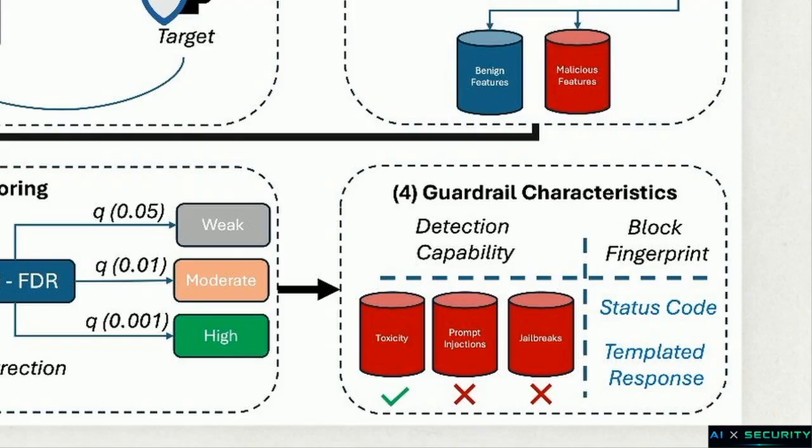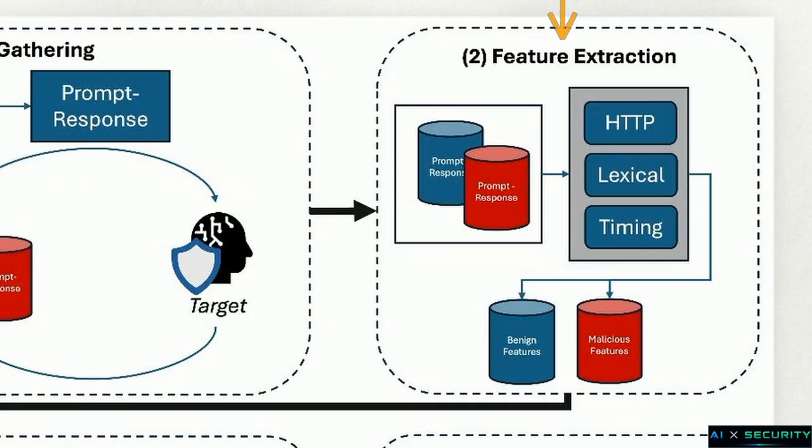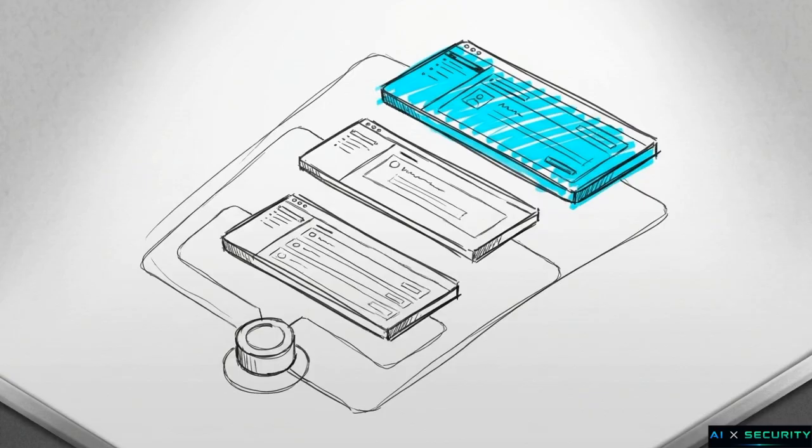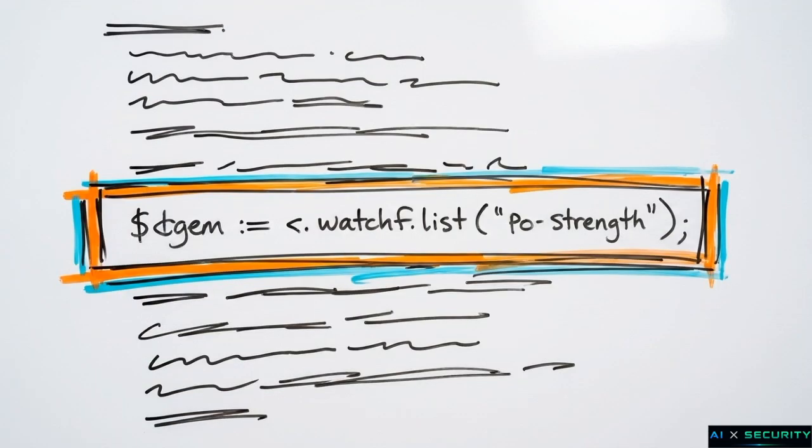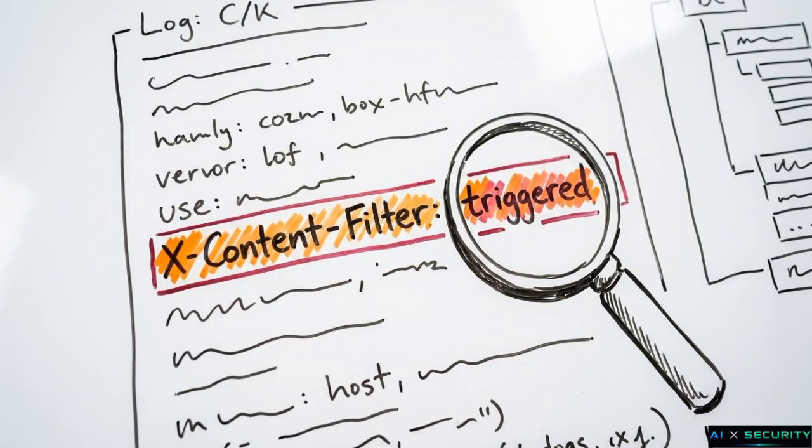Phase 2 is feature extraction. Operating entirely black box, the algorithm strictly constrains its observations to the data returned via the standard API interface. It captures HTTP, lexical, and timing metrics. On the HTTP layer, the system monitors for leaked network features. It logs any deviations from a standard 200 status code, tracks subtle shifts in the response body schema, and flags injected security headers that middleware occasionally appends to a blocked packet.